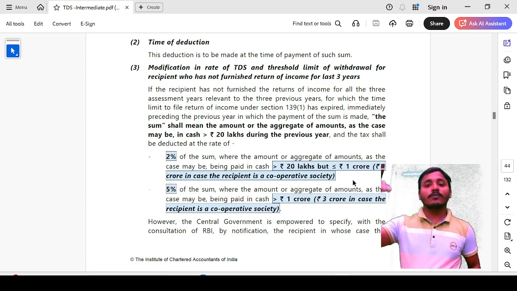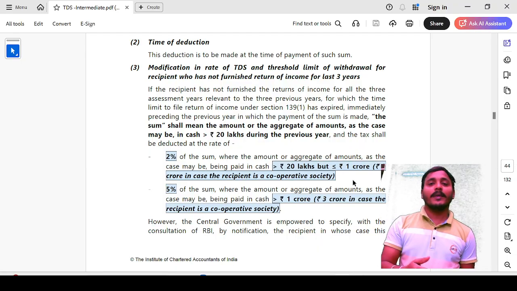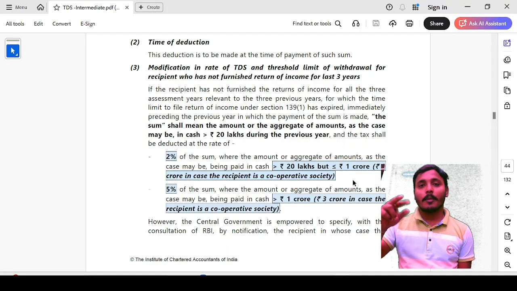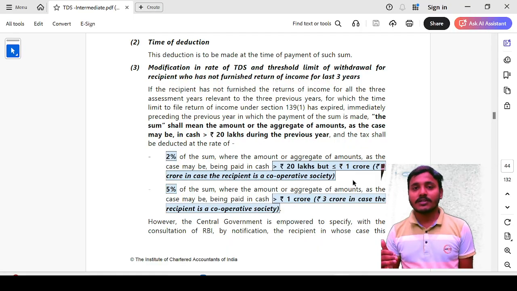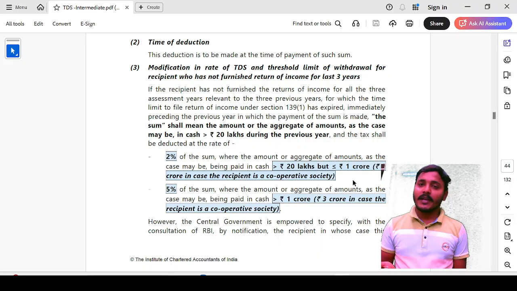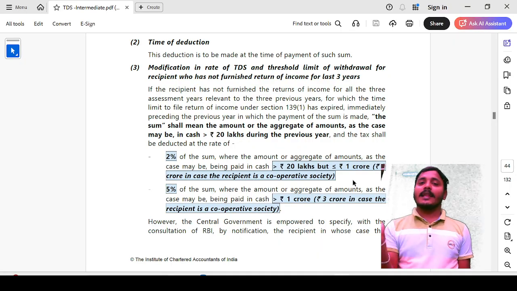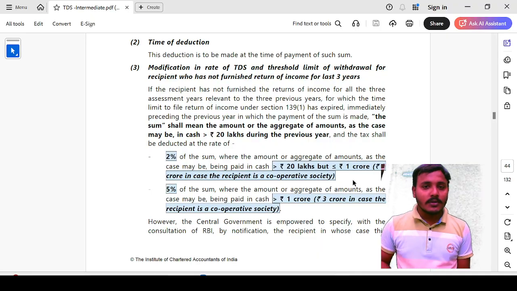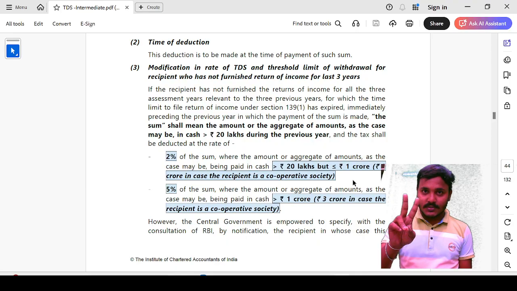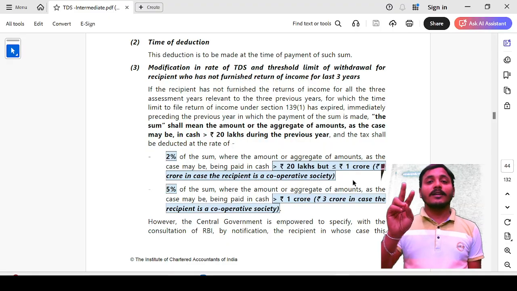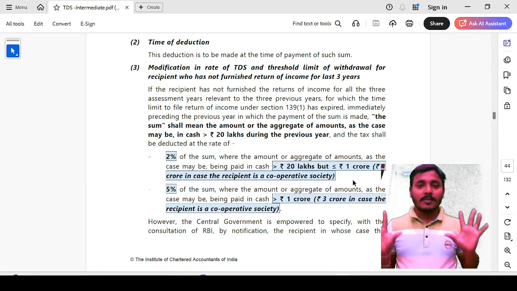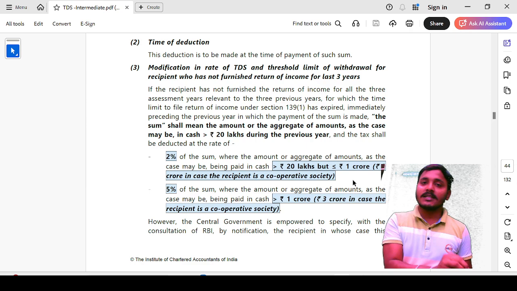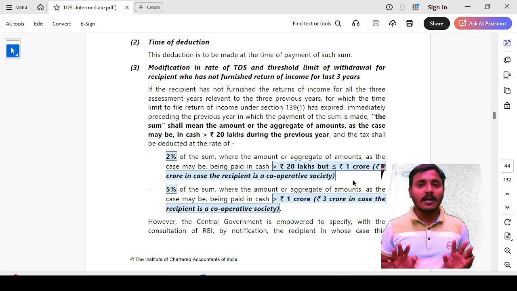Then wherever there is 1 crore, 3 crore will replace it where the recipient is a cooperative society. I have already explained this initially. Deductees are classified into 2 categories: one is cooperative society, another is other than cooperative society. Under this section there are 2 TDS rates applicable, one is 2%, another is 5%. Now it is clear when the 2% is applicable and when the 5% is applicable.